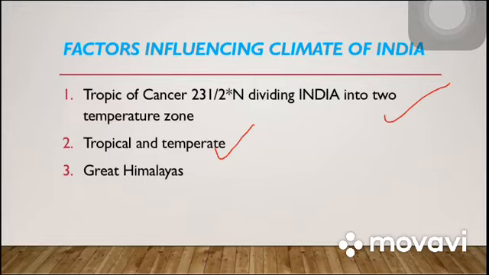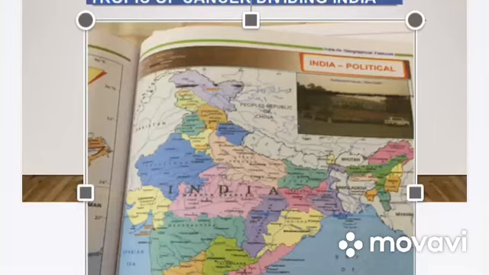Then second is the Great Himalayas. Whenever we discuss mountains, we see the stretch of the mountain. The stretch of the Himalayas is from west to east. That stretch is very important, because they block the moisture-laden winds, and they also block the bitter colds which come from the north.